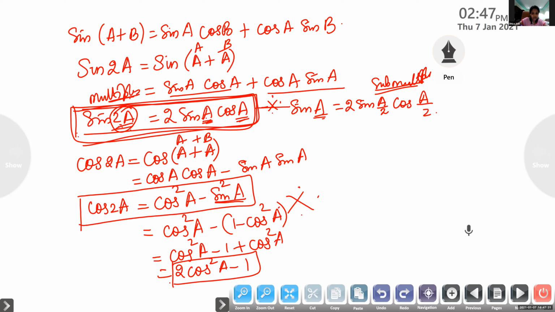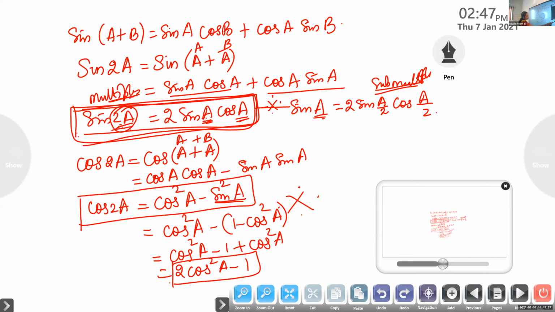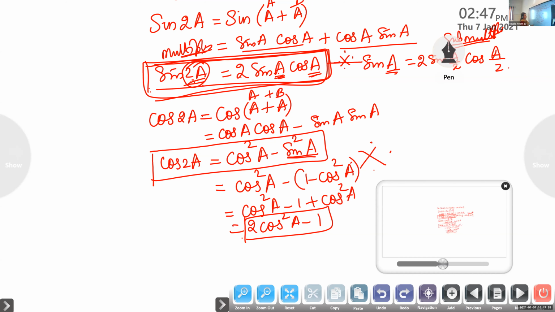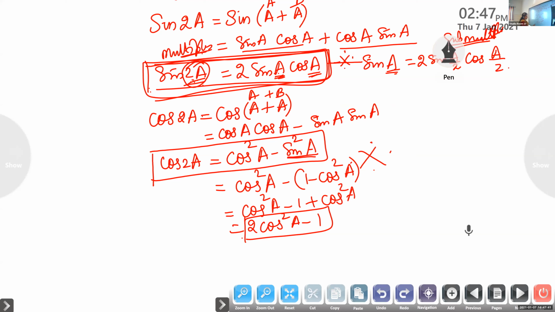2 cos square A minus 1. Similarly, this cos 2A we can find in terms of sine. What is the basic formula we are learning? Cos 2A is cos square A minus sine square A. So this cos square A we can replace with 1 minus sine square A. 1 minus sine square A minus sine square A. So we will get 1 minus 2 sine square A.